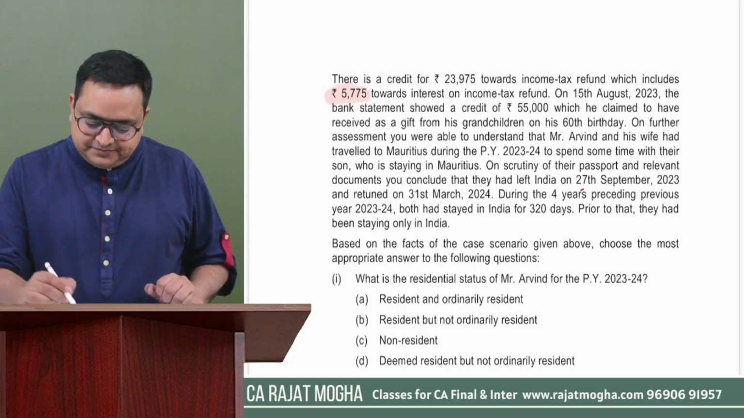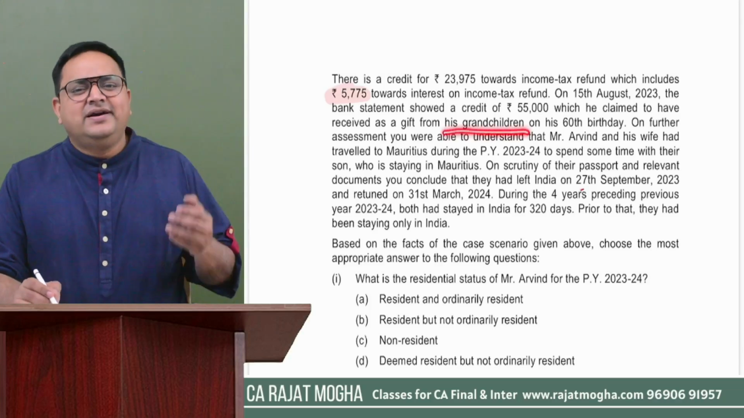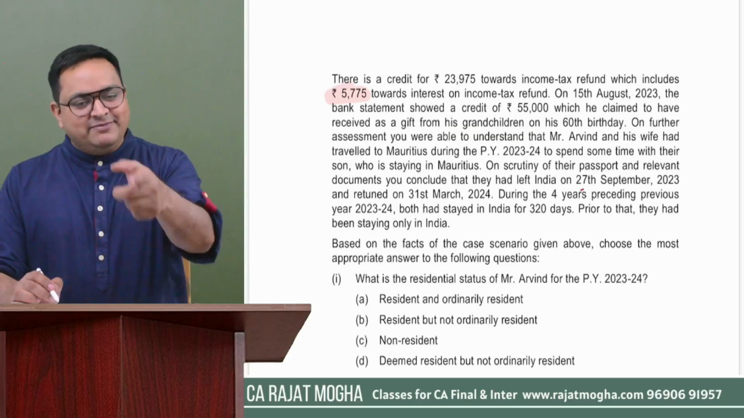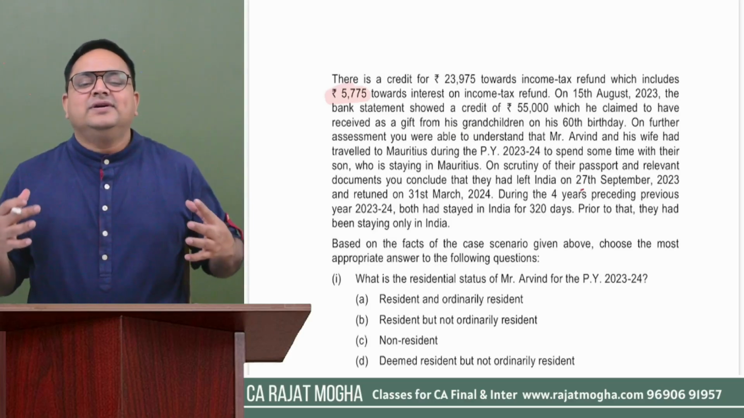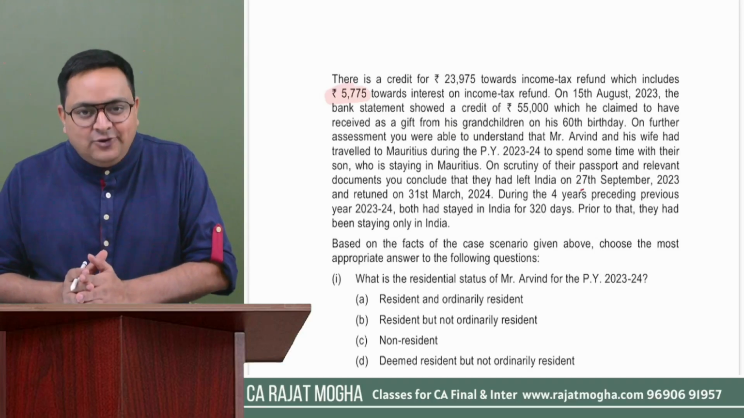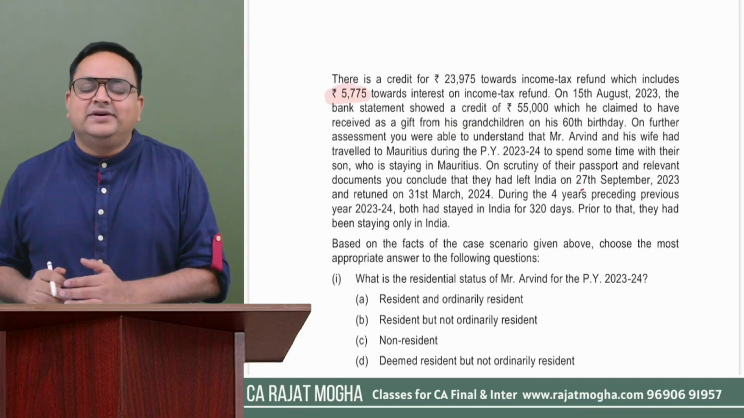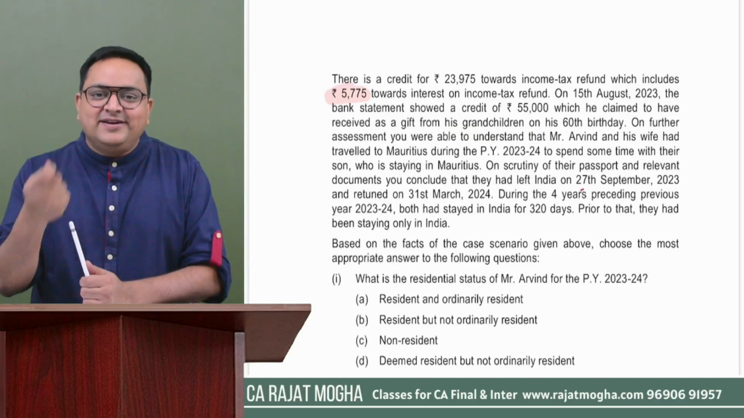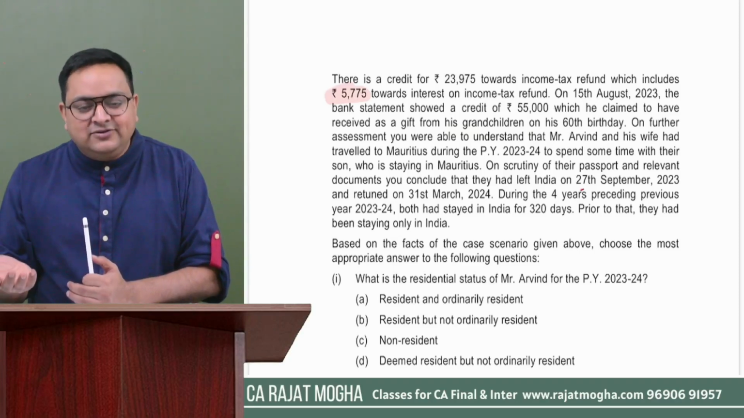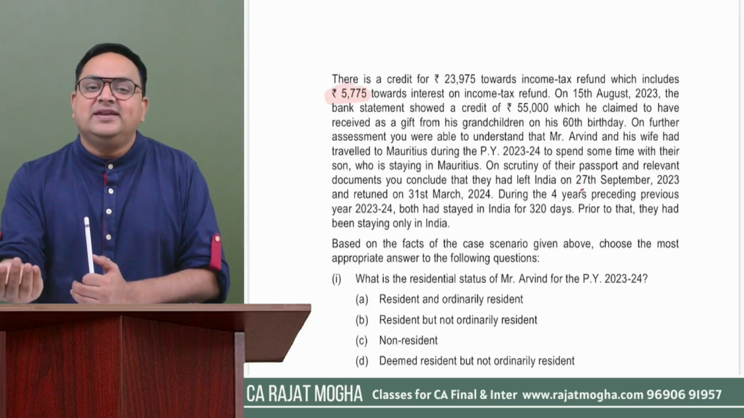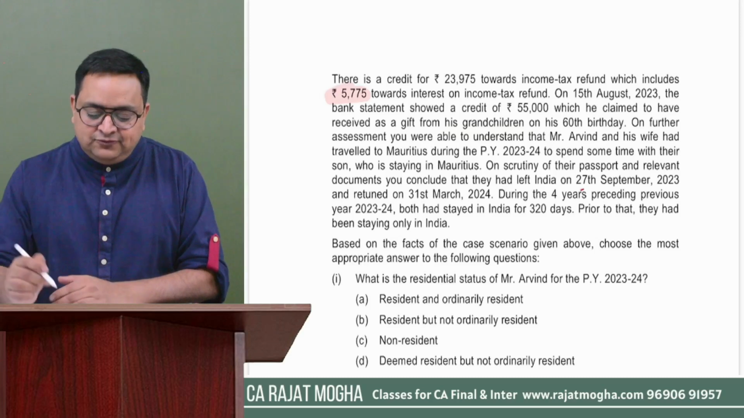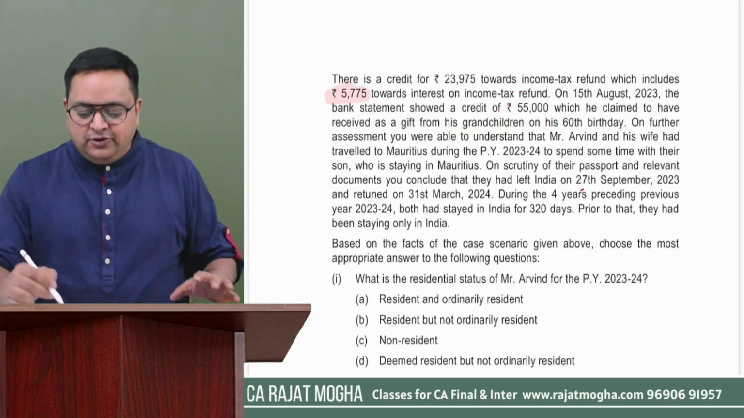Second thing is that he has received from his grandchildren. Lineal ascendant, lineal descendant. Do you remember that? If we receive such gifts from our relatives, and relatives here, in IFOS, please remember that chapter, includes your grandchildren also, because they are lineal descendants. So if the individual receives anything from their lineal descendants, grandchildren also, that is not taxable. So 55,000, don't worry, you are not going to tax this amount.